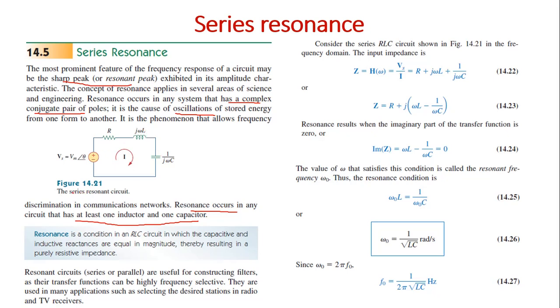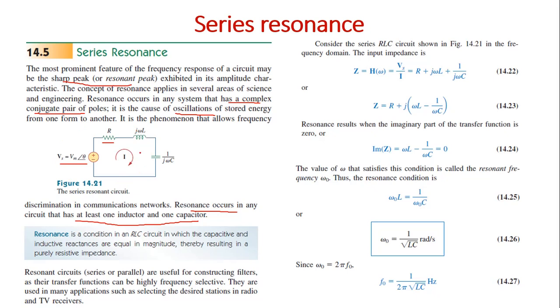Now consider the series resonance circuit. You can see there is a voltage source, Vs equal to Vm angle theta. Vm is the maximum voltage and theta is the phase angle, and there are three circuit elements: resistor, inductor and capacitor. The resistor is represented by R, and you can see that this circuit is represented in the frequency domain.